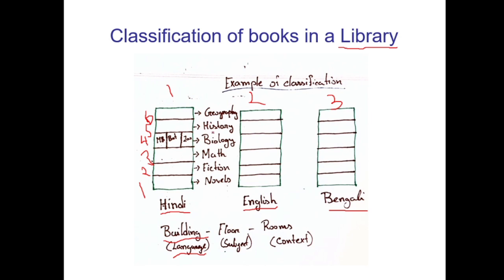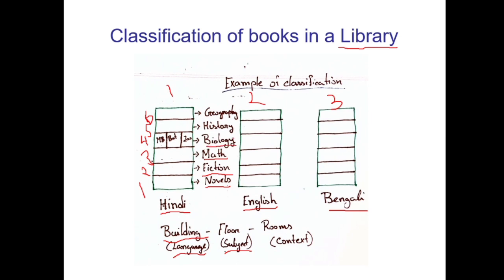We are classifying the books into floors based on what subject they are written on. Suppose on the first floor we keep novels. Books on science fiction we keep on the second floor. Books on maths on the third floor.